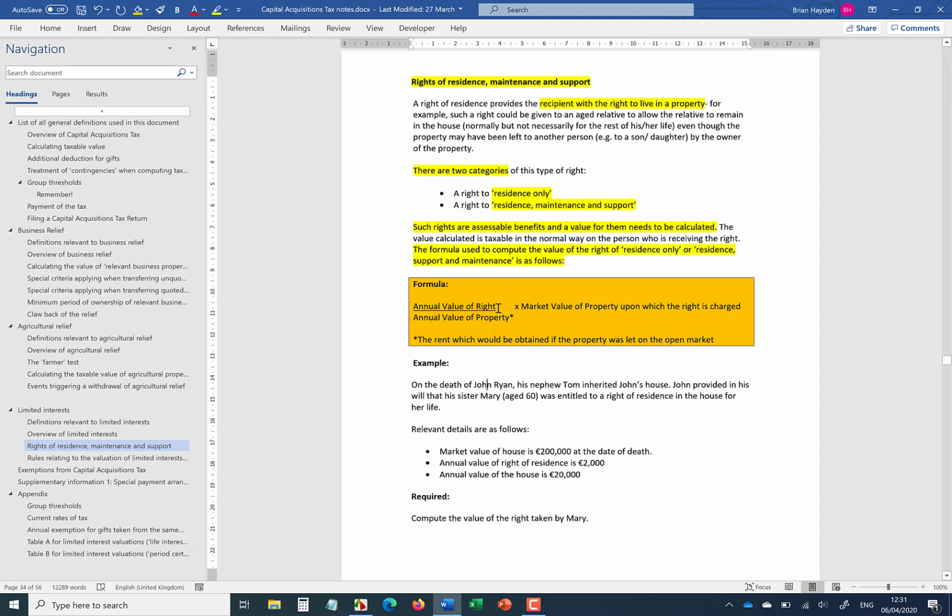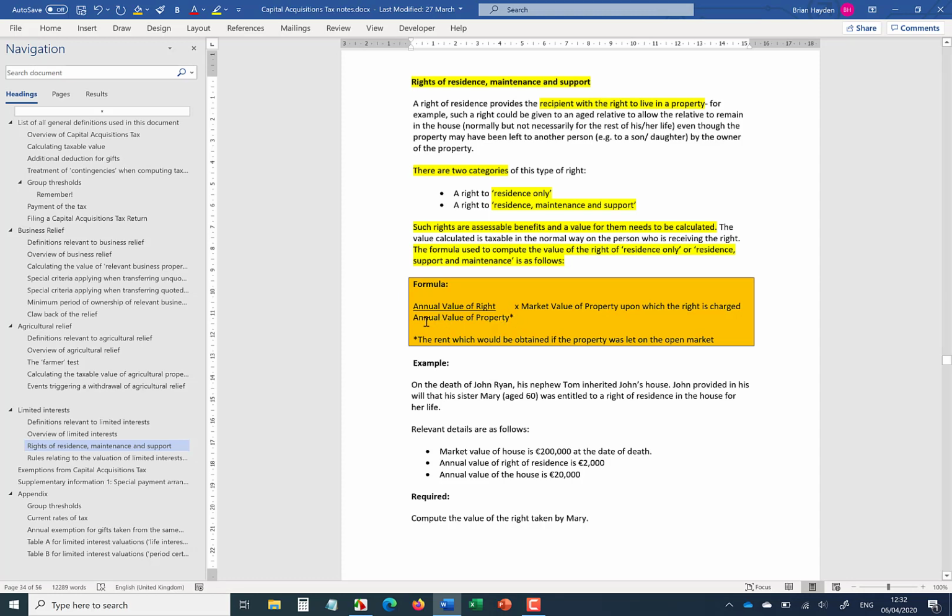So the annual value of the right, say you're allowing your aged relative to use the house and he or she has, say, her own bedroom and the use of facilities. That might equate to 1/4 or 1/5 or 1/3 of the entire property. So the factor would work out as perhaps 1 out of 3. So annual value of the right would maybe reflect the rent which the individual would have to pay for that particular benefit. Okay, so the right to use one bedroom plus the facilities generally.